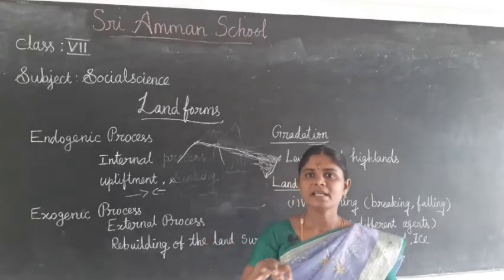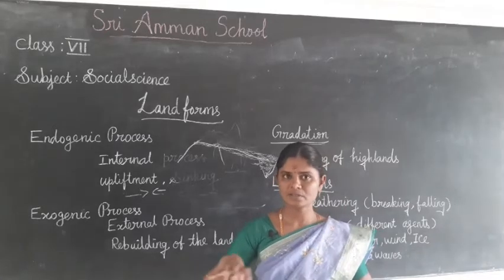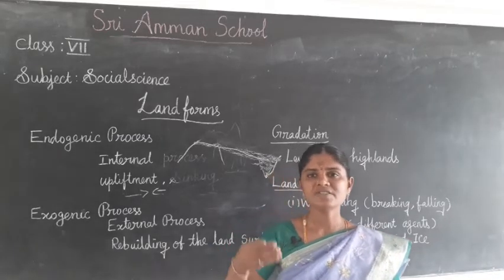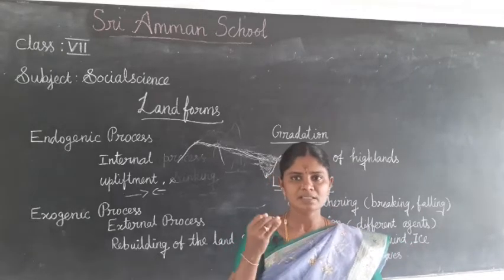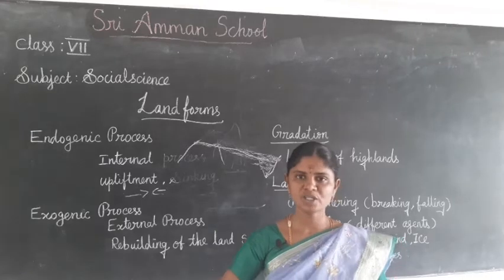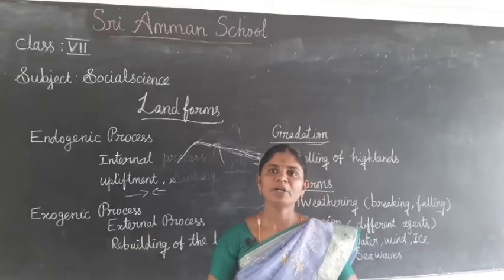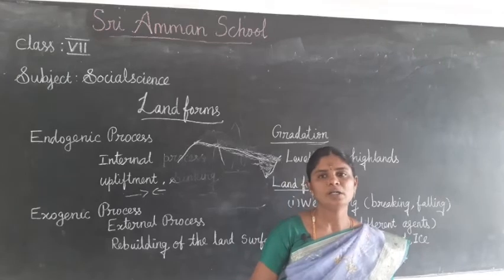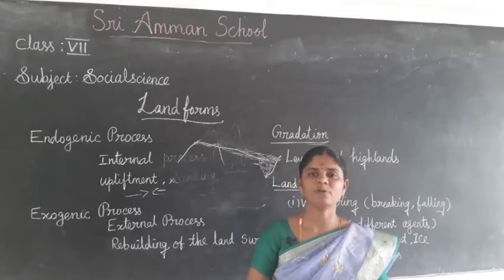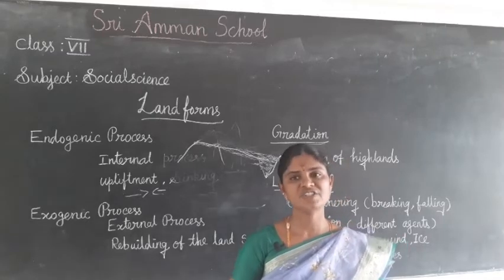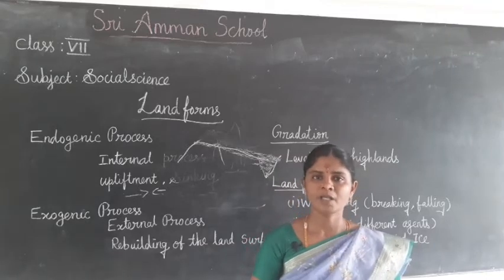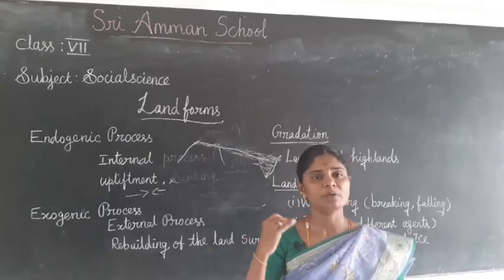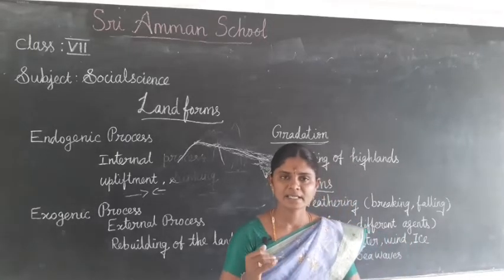And the coastal areas are taking changes because of the waves. The same three processes: erosion, transportation and deposition. Because of these processes, changes are taking place on the landforms. Now we are going to see what the different changes taking place are, how each is named and how it is formed.